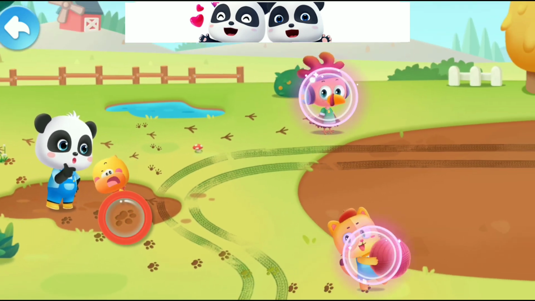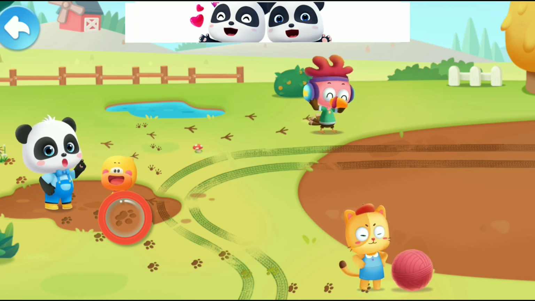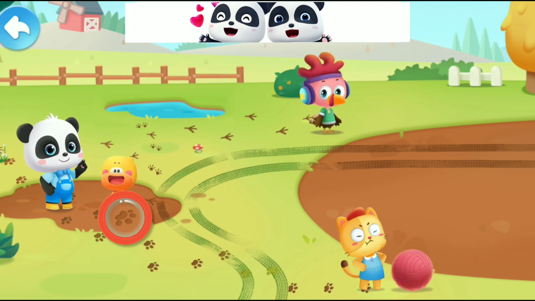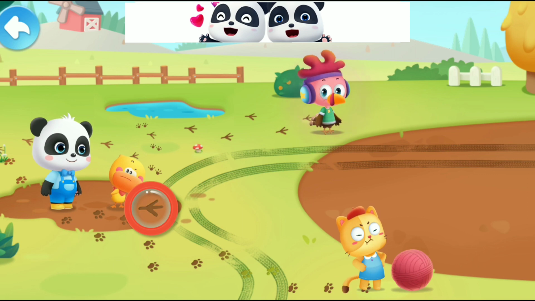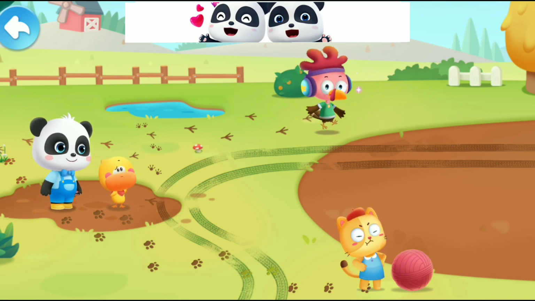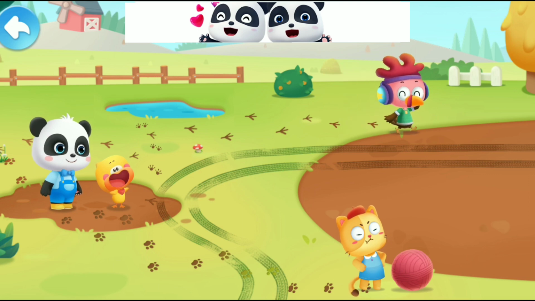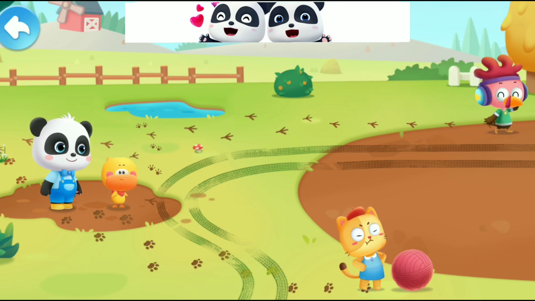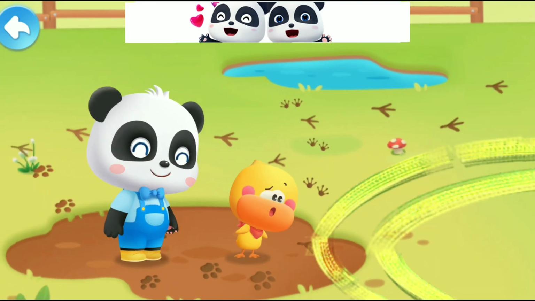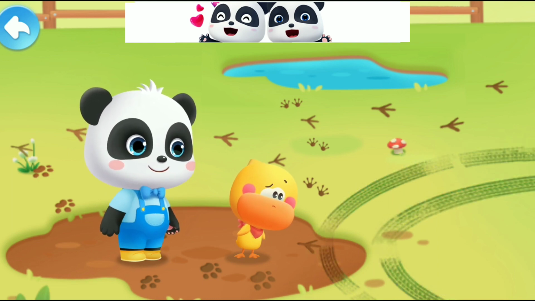Observe carefully. These are little kitty's footprints. Let's find the owner of the footprints. A chick's footprints. Huh? Whose long footprints are these? Let's find out.